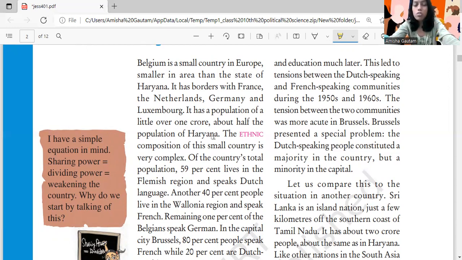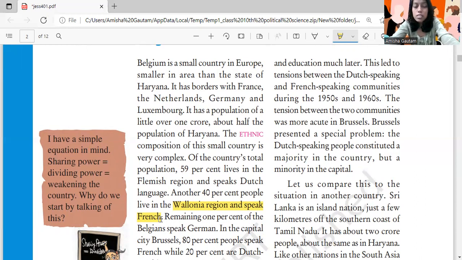Another 40% live in the Wallonia region and speak French. So 59 plus 40 is approximately 99%. The remaining 1% of the Belgians speak German. So you have Dutch speaking people, French speaking people, and at last German speaking people.